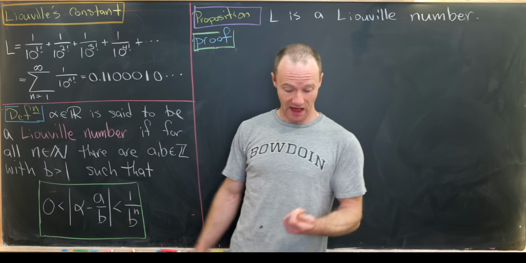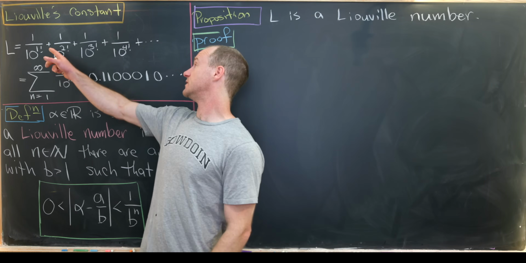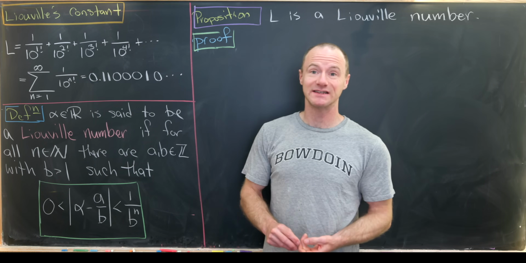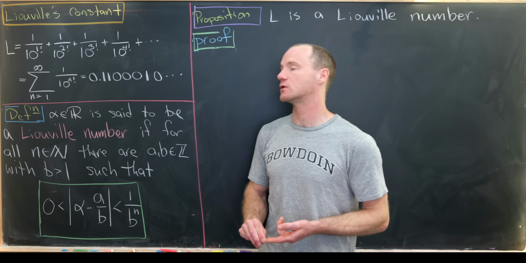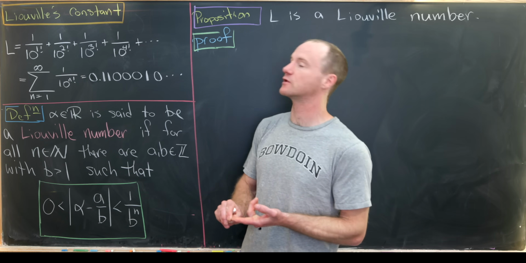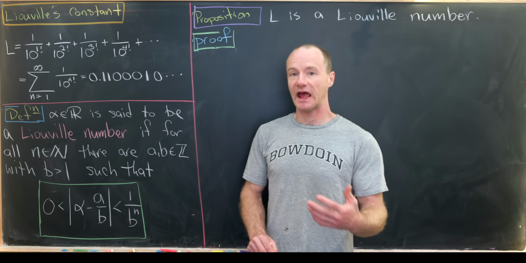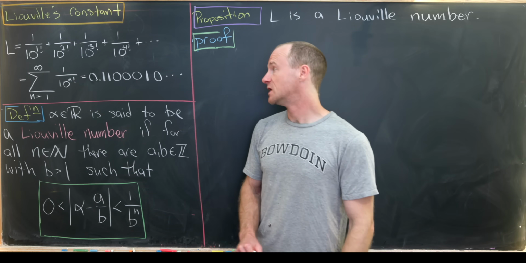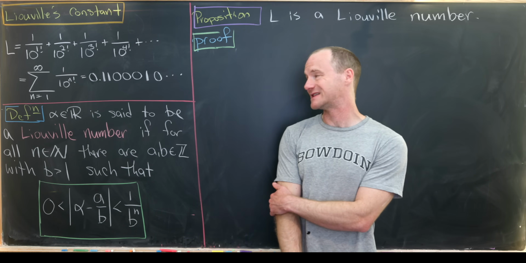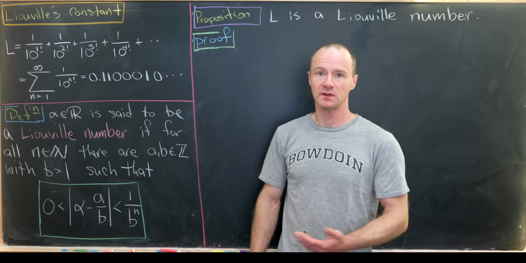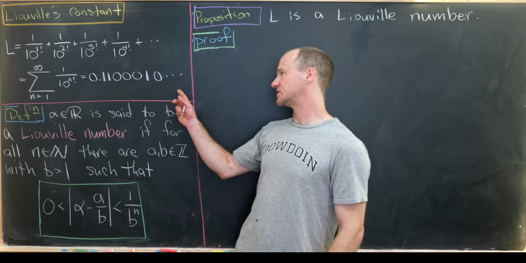So we'll call it L, and it's defined to be 1 over 10 to the 1 factorial plus 1 over 10 to the 2 factorial plus 1 over 10 to the 3 factorial plus 1 over 10 to the 4 factorial, and so on and so forth. So we could write that as the sum as n goes from 1 to infinity of 1 over 10 to the n factorial. And the first couple digits look like this.